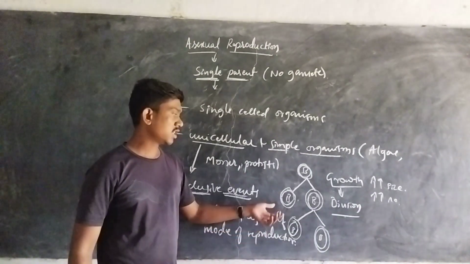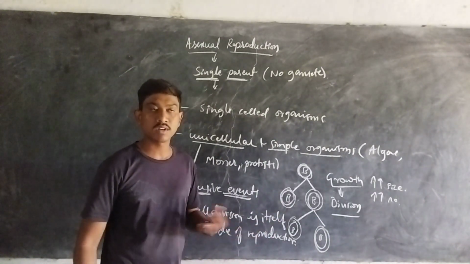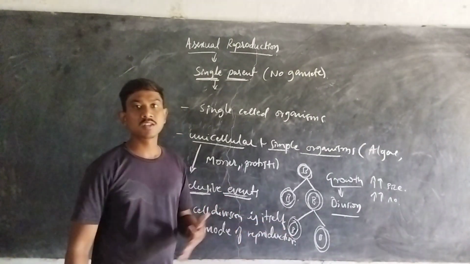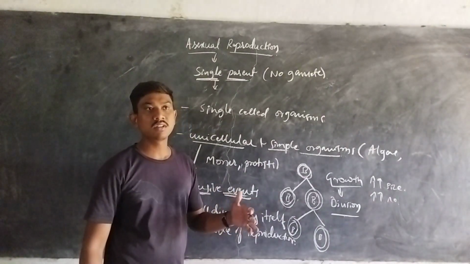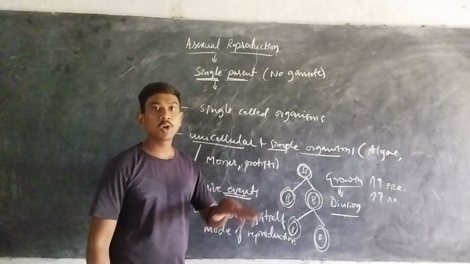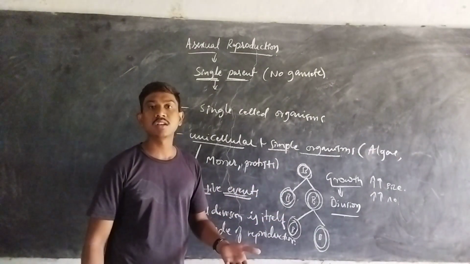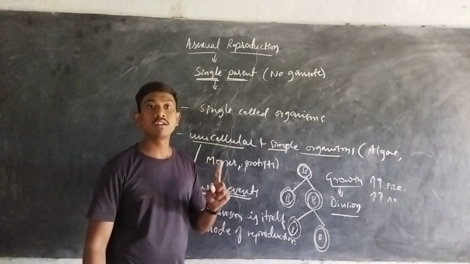In most organisms, cell division is not reproduction in each and every case. For example, we human beings lose some of our cells, for example the RBCs, the red blood cells. Once we lose the red blood cells, again mitosis and meiosis take place, and there is a chance of reformation of the cells. So this is not a kind of reproduction.